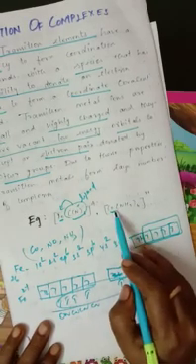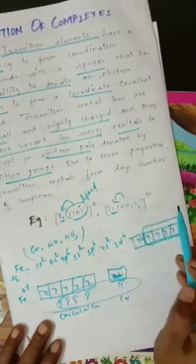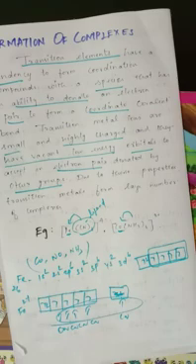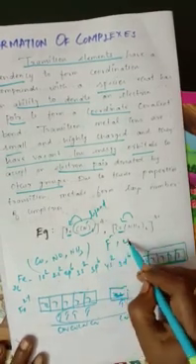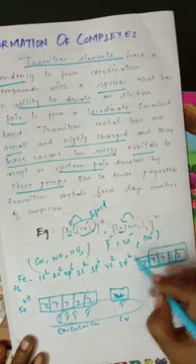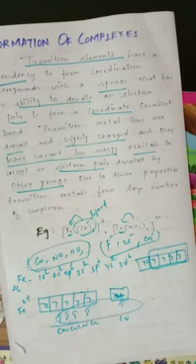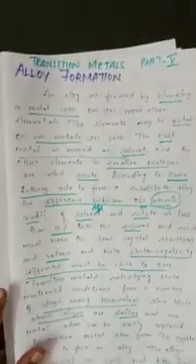Likewise cobalt also, suppose you are taking cobalt, this also accepts electrons from the nearby compound, that is NH3. In the formation of complexes, many compounds produce complexes. These are CO, NO, NH3 as well as F minus, Cl minus and also CN minus. These are all known as negative ligands, and some are positive ligands. So the transition metals act as coordination complexes to accept the pair of electrons. In this session, we have seen alloy formation as well as formation of complexes. Thank you students. We will see you next class.